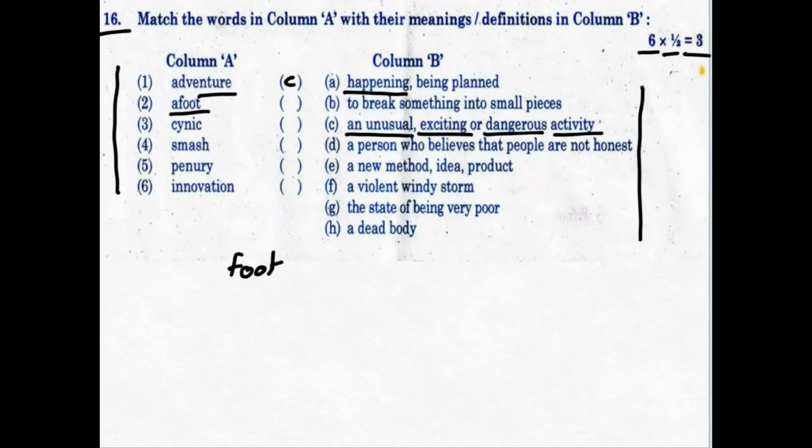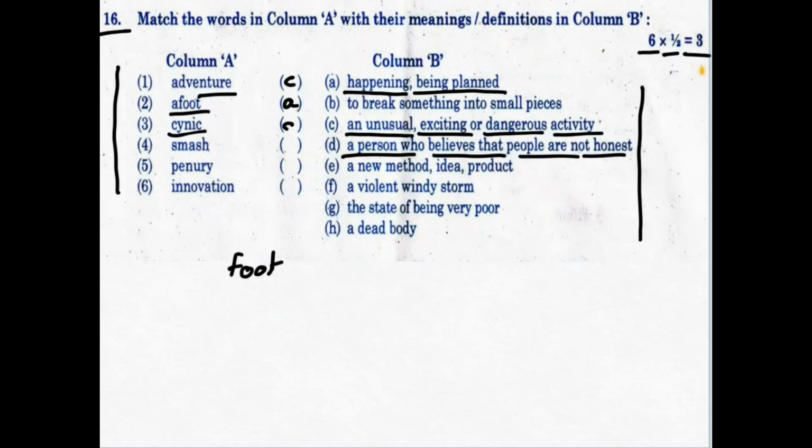So that you can get from a foot, and that similarly it has meaning of being planned. So for a foot, the option is A. What is cynic? Cynic is a person who doesn't trust anybody. He thinks everybody is dishonest. A person who believes that people are not honest.